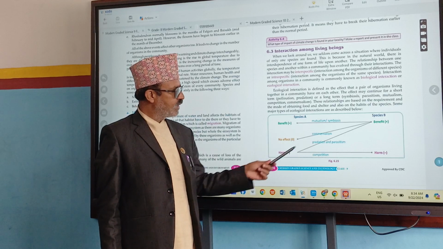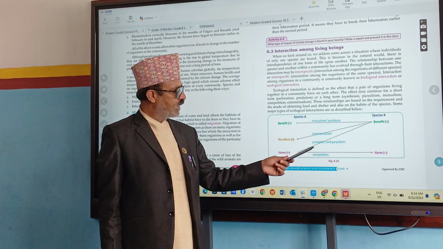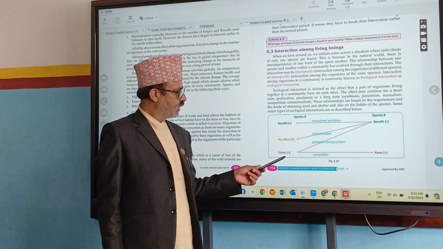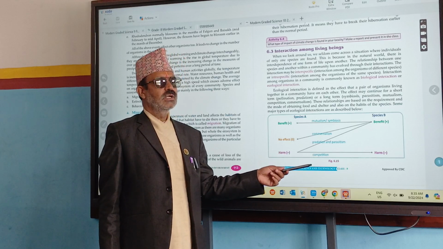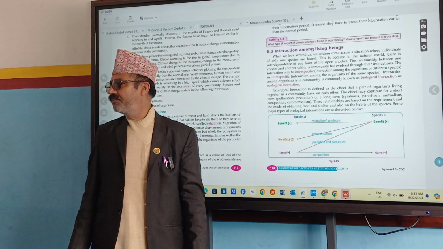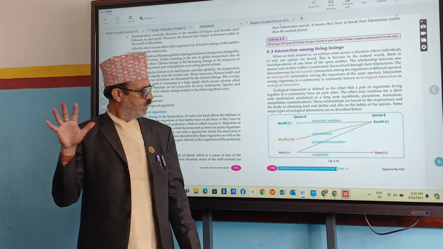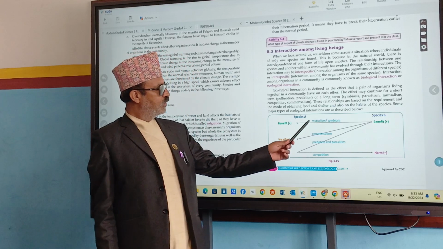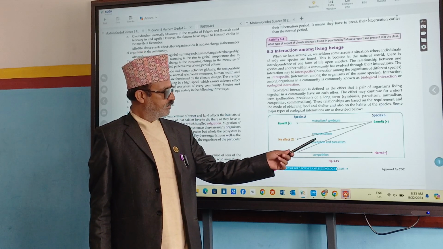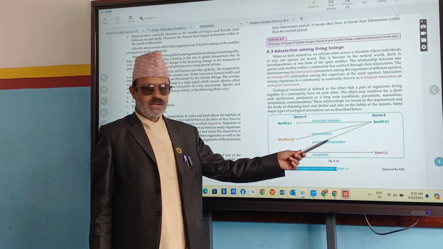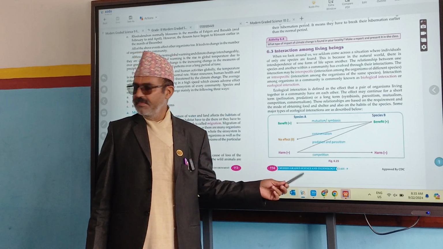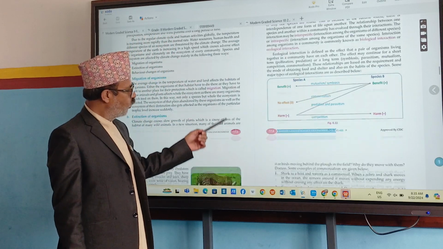One is harmed, another benefited. That is predation and parasitism. And what is next one? Both are harmed. What is that? Competition. How many types are there? 5 types. Mutualism or symbiosis, commensalism, predation and parasitism. Next one, competition. Right? Okay. So, what are the examples?